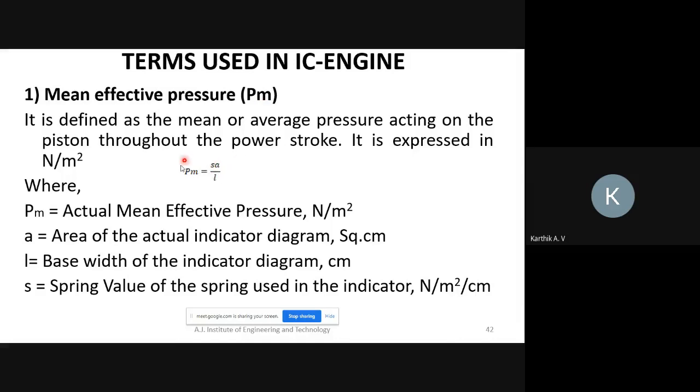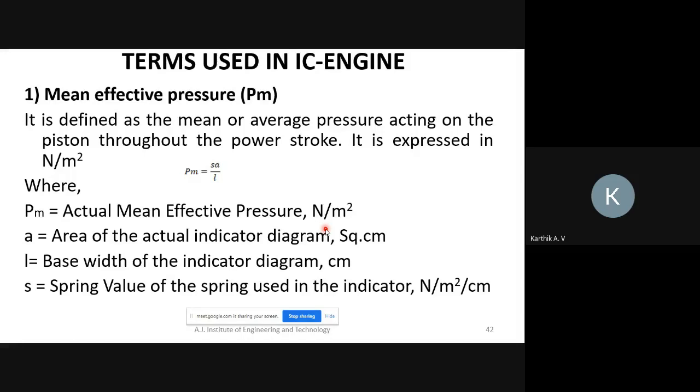The formula to find PM is equal to SA divided by L. Understood? PM is the actual mean effective pressure, in Newton per meter square. Pressure unit is Newton per meter square, or else kg per meter square. Pressure is force divided by area.